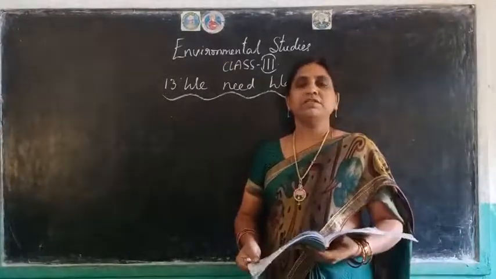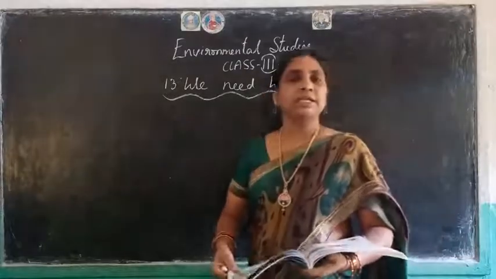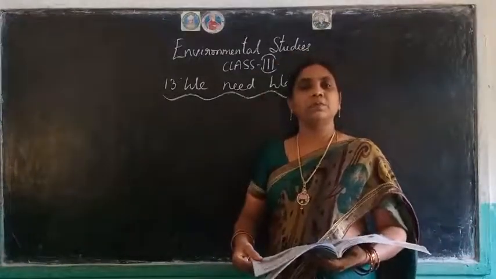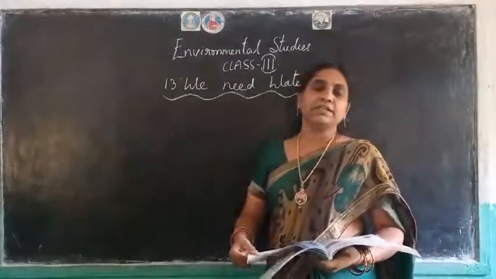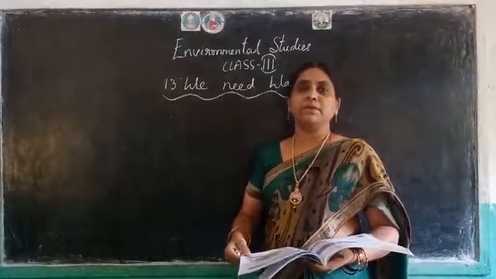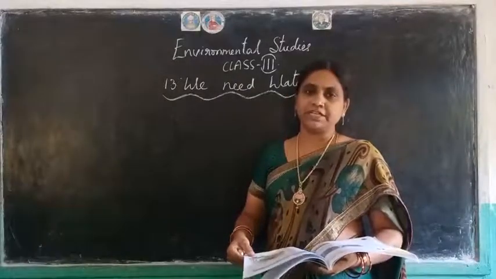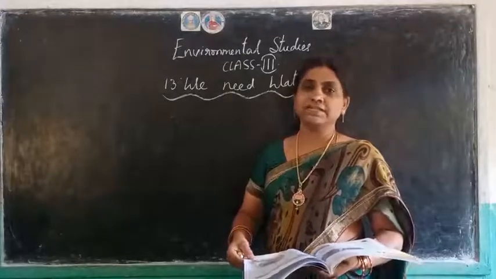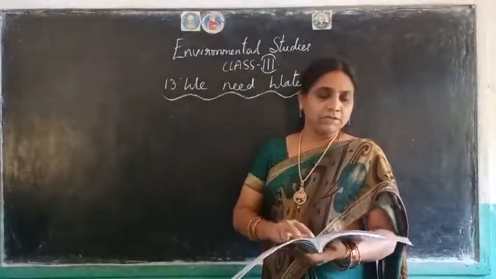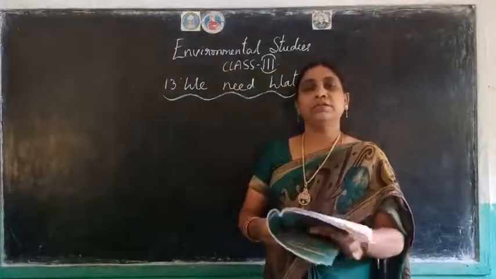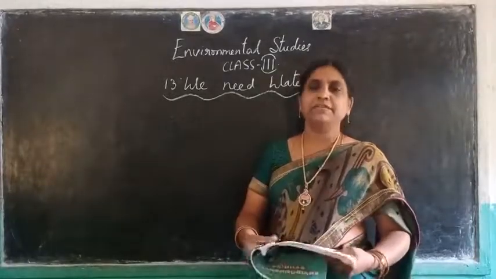How are we getting water, children? In different ways, okay: from canals, ponds, wells and underground water. In this way we are getting the water. And we have sea water, but that is not at all useful for drinking purposes because it is completely salty. Okay, so now, water supply to homes. Let us see water supply to homes on page number 84.